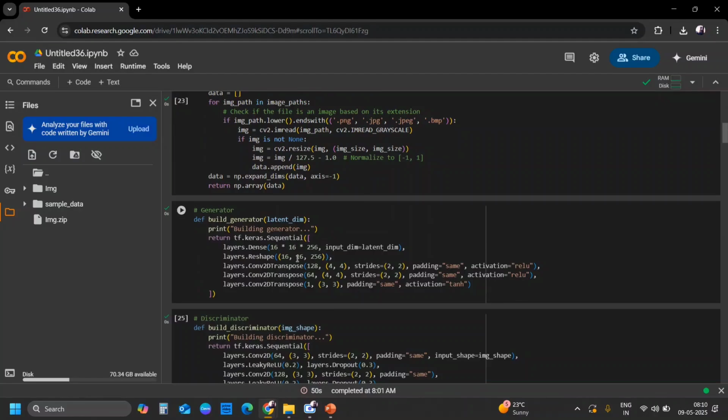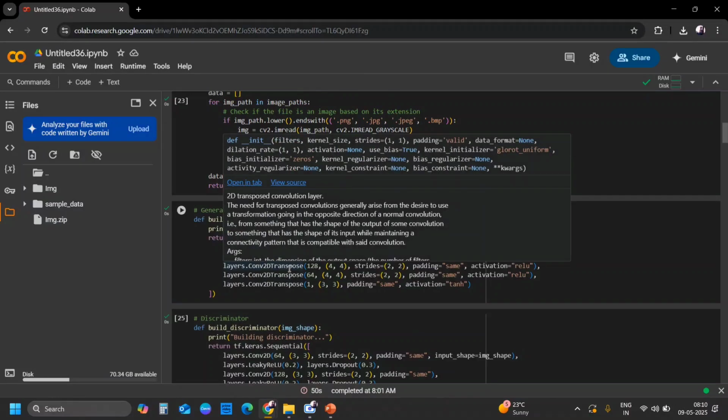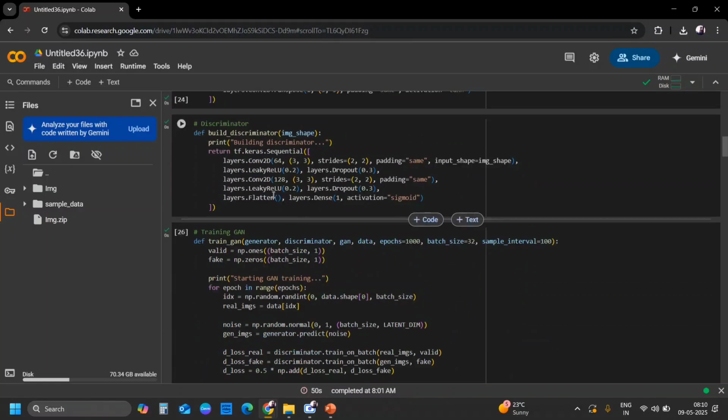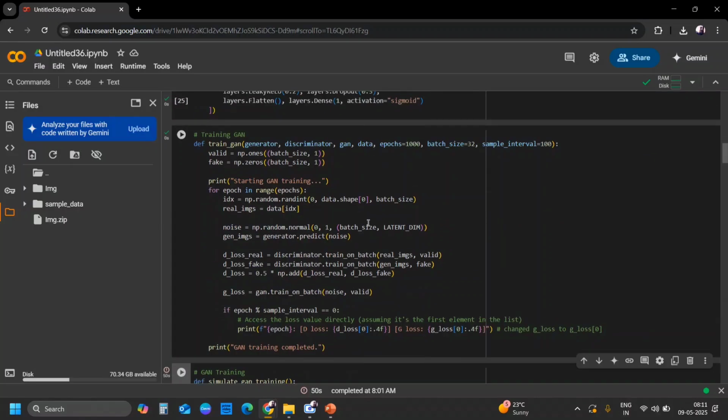Here, the Conv2DTranspose layers increase the image size step by step. The output layer uses tanh to produce values in the range of -1 and 1. Next is building the discriminator. It takes a real or fake image and classifies it as real, which is 1, or fake, which is 0. It uses convolutional layers to extract features and flattens them for classification.